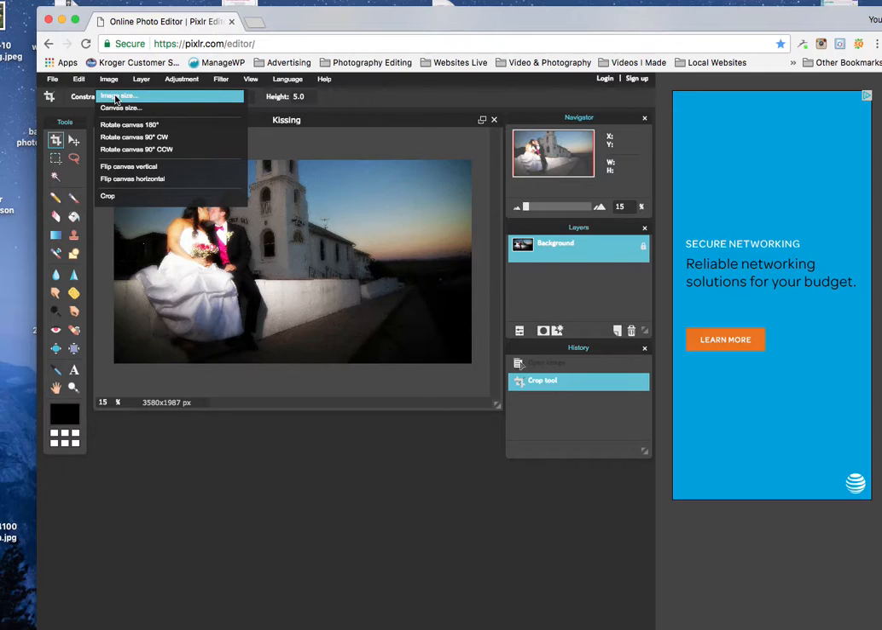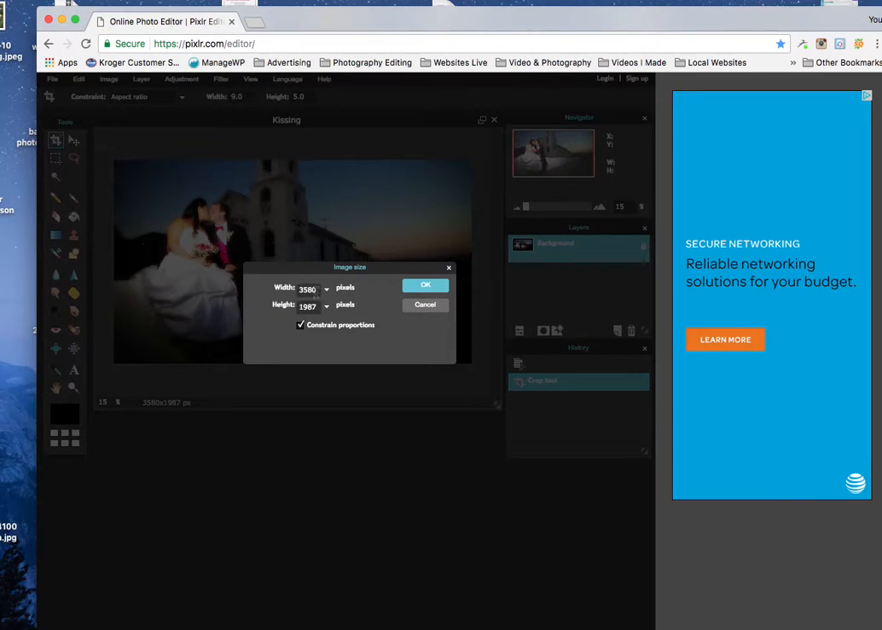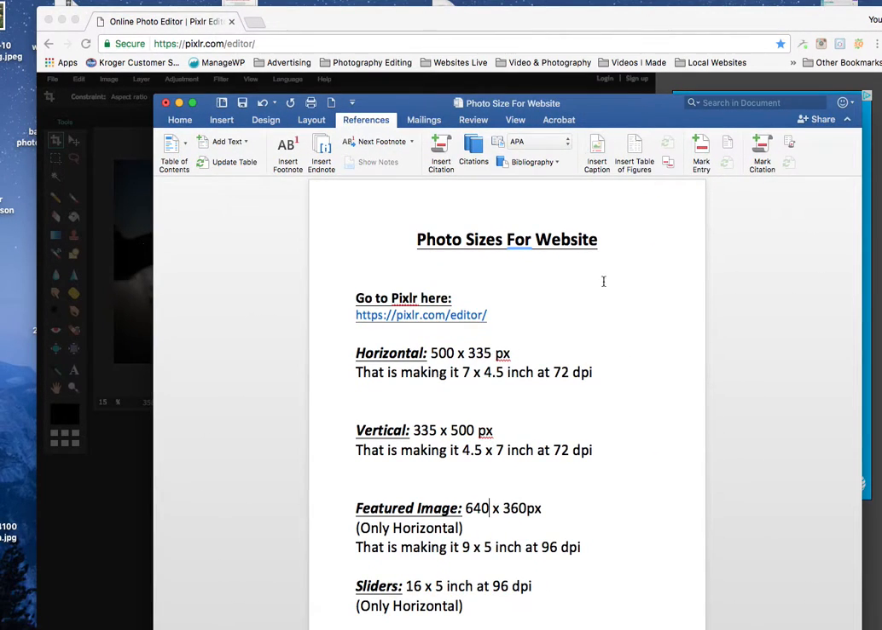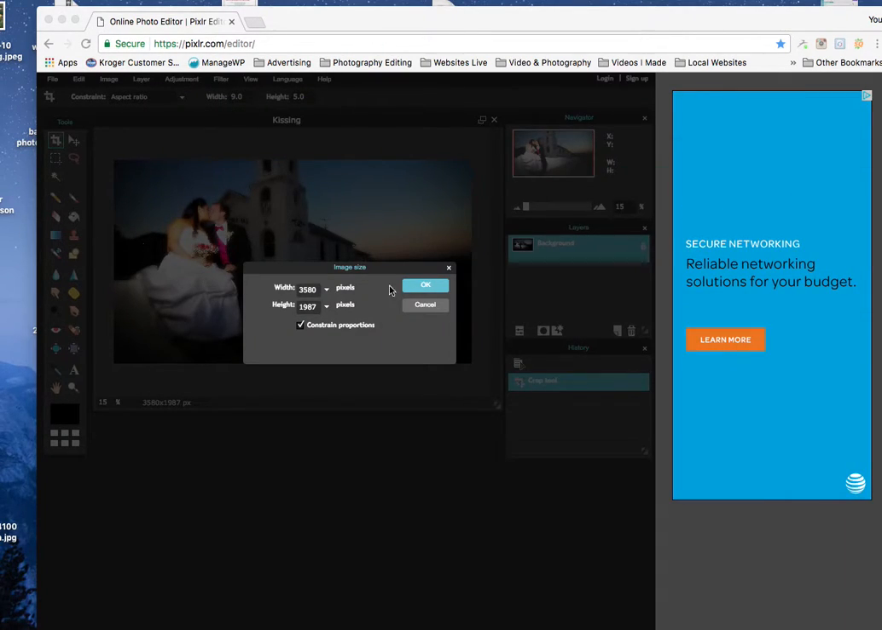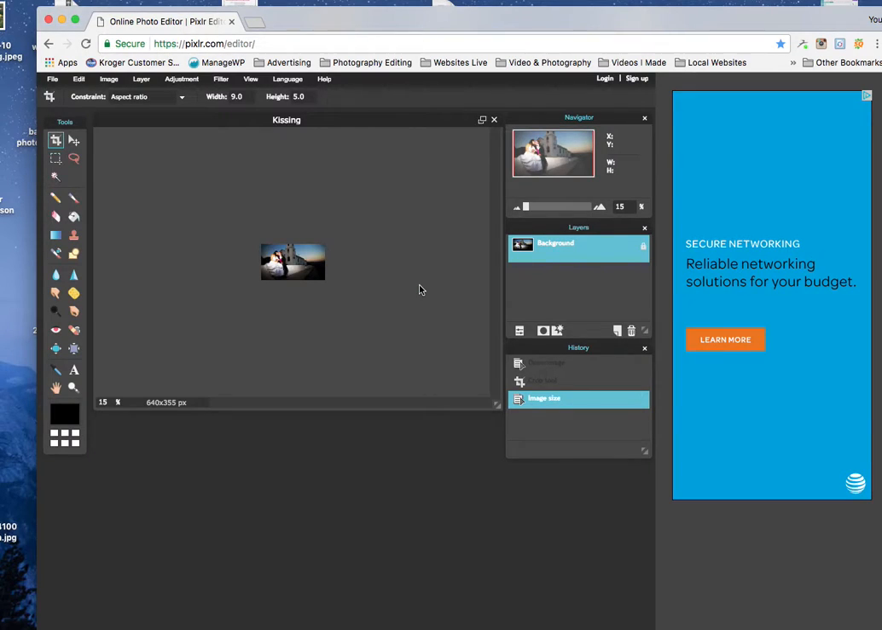Now we're going to go back to the image size, and we've got to see what our featured image and what our pixel size needs to be. And it needs to be 640 by 360. Now that should go right in here and make it 640. And see what it did there? It made it to the size that we needed it. Now it's shrunk down, it's cropped right, and now it's going to be shrunk down so we can use it as a featured image. Remember, this baby went smaller.